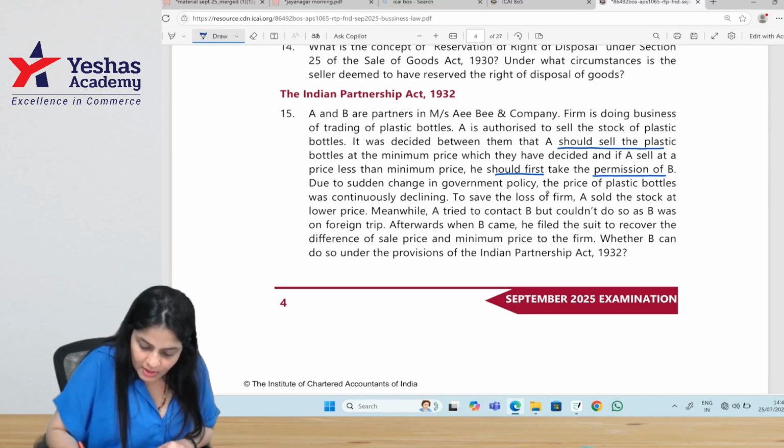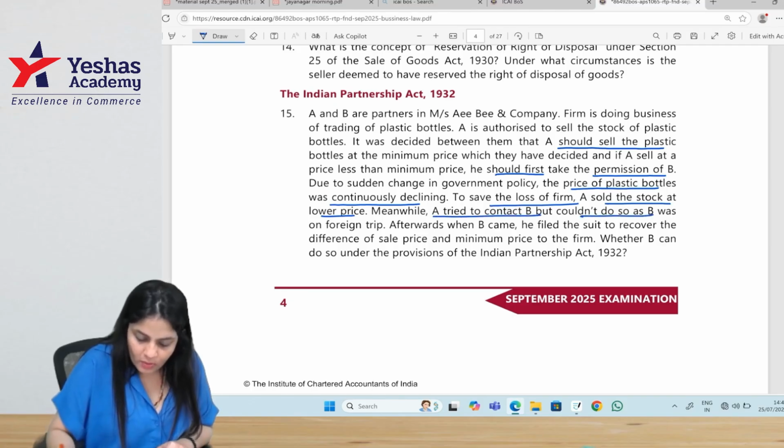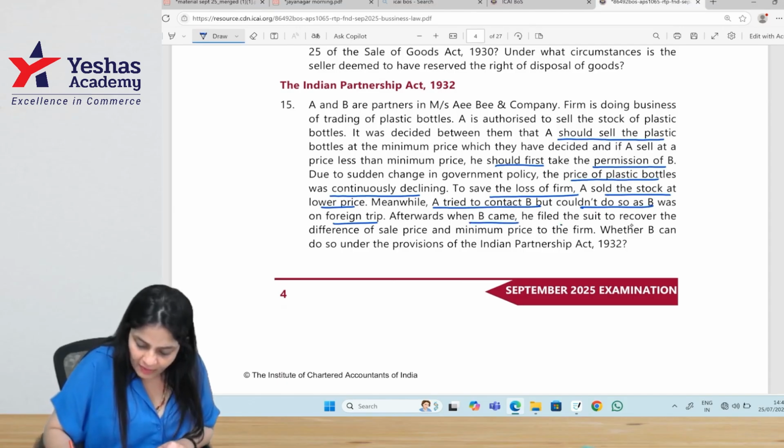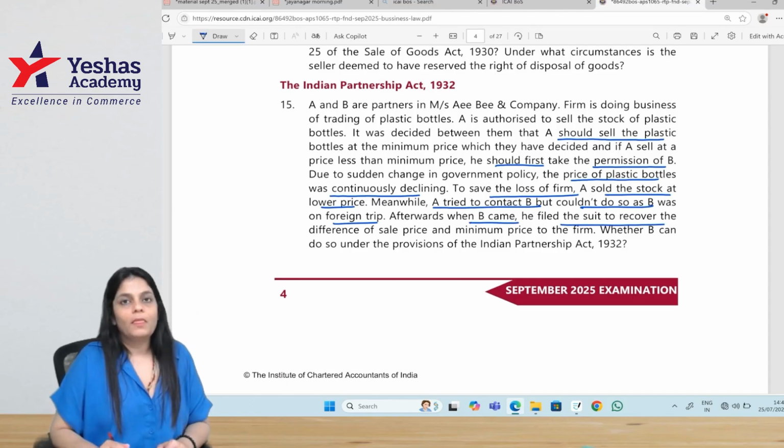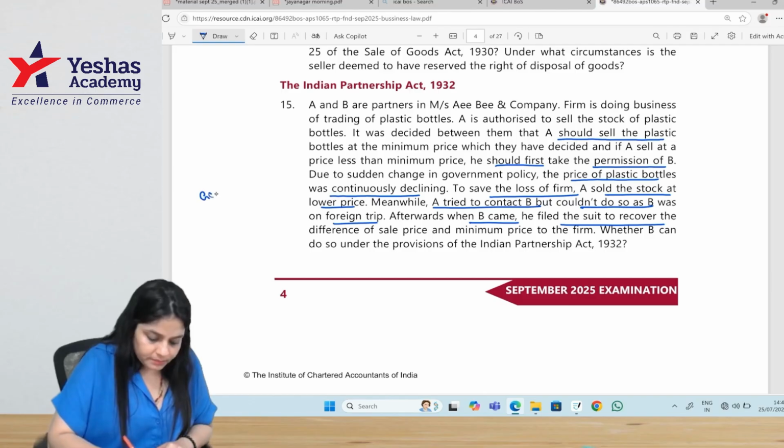Due to a sudden change in government policy, the price of plastic bottles was continuously declining. To save the loss of the firm, A sold the stock at a lower price. Meanwhile, A tried to contact B but couldn't do so as B was on a foreign trip. Afterwards, when B came, he filed a suit to recover. Okay. Acts in emergency.